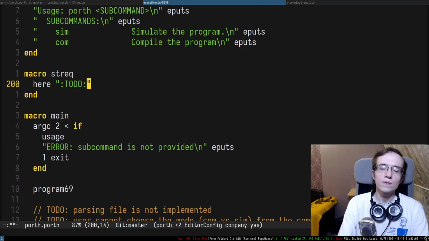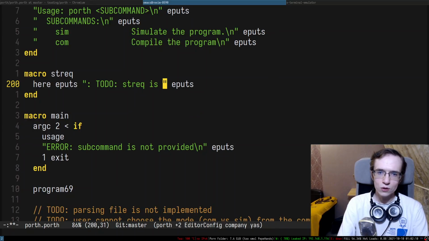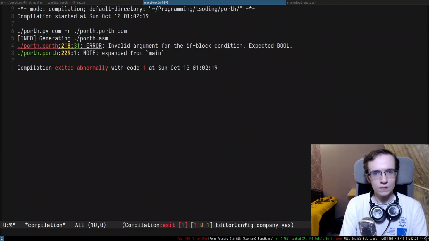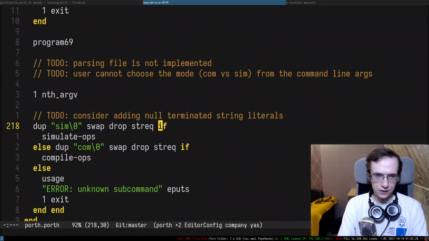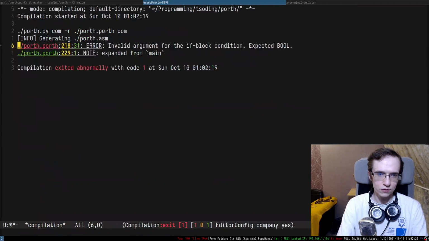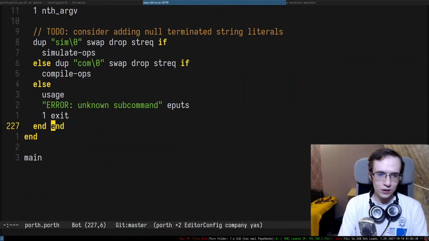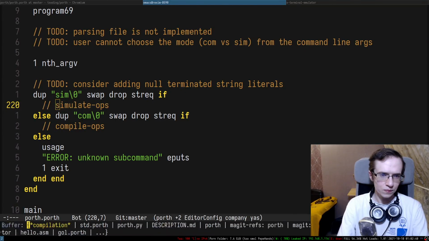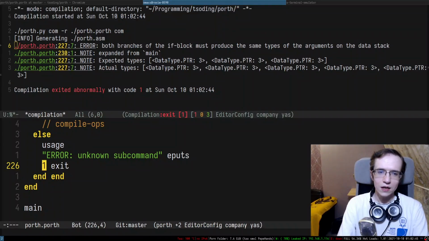So to do inputs. streq is not implemented yet. Exit. There we go. Okay, invalid argument. And of course, this entire thing has to return true or false, right? Both branches. Okay, so this one does something bad with it. So compile ops. So let's compile ops. So maybe I want to do something like this. Okay, both branches. I'm not really sure.